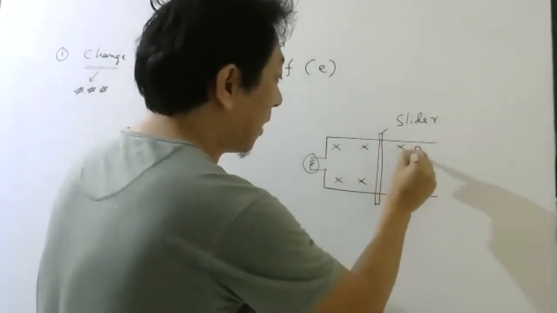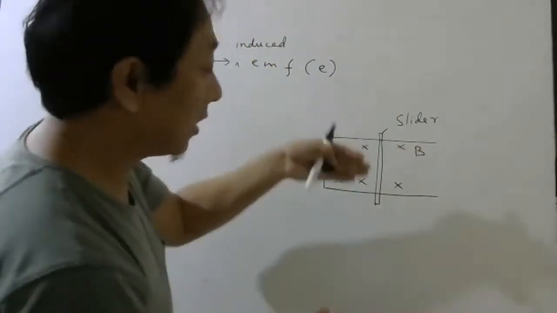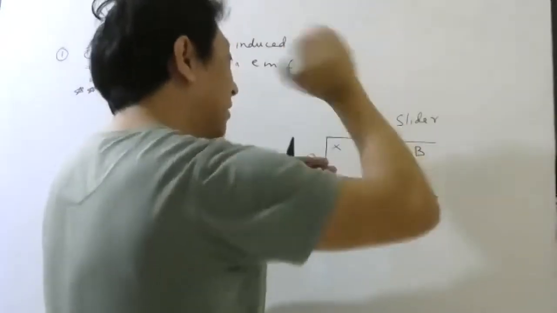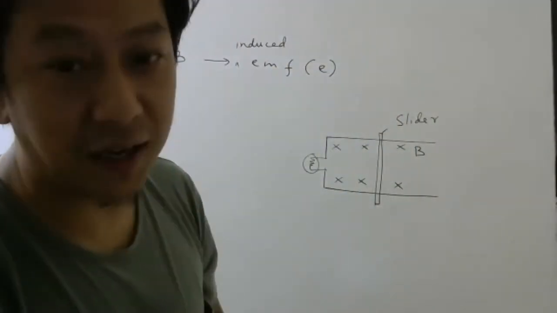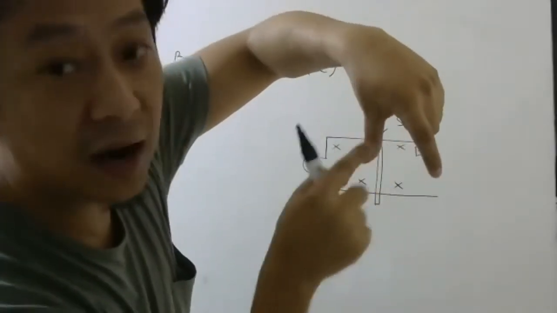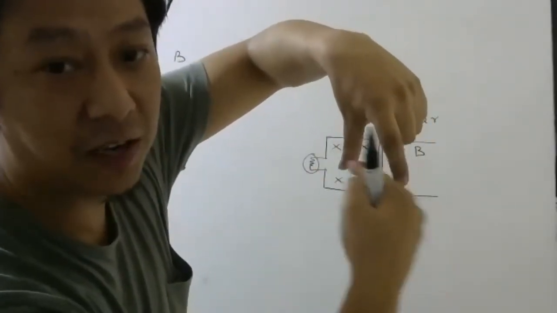How can I apply such a magnetic field? Simple. Keep the north pole of the magnet here, the south pole of the magnet that side. So by one horseshoe magnet, north will be here, south will be here. So in this part, at least I can say the magnetic field is uniform.